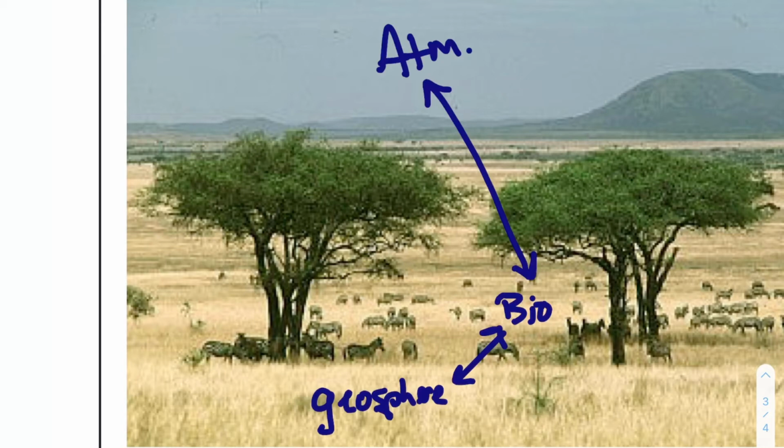They're giving to each other. The animals are taking in the oxygen, but they're putting carbon dioxide back into the atmosphere. And then other parts of the biosphere, like the trees, will take in that carbon dioxide and put out oxygen again. They're connected.